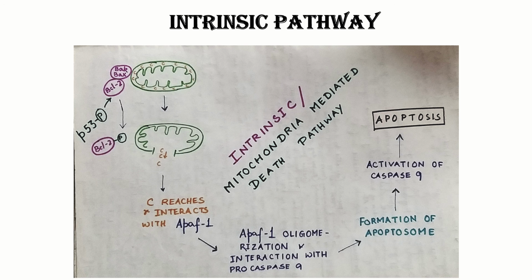All right. What happens now? As this cytochrome C reaches the cytoplasm, it interacts with APAF1. Now, what is this APAF1?